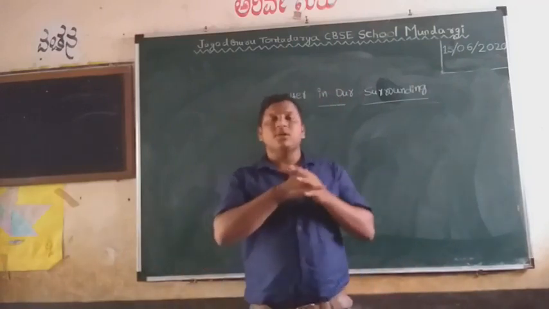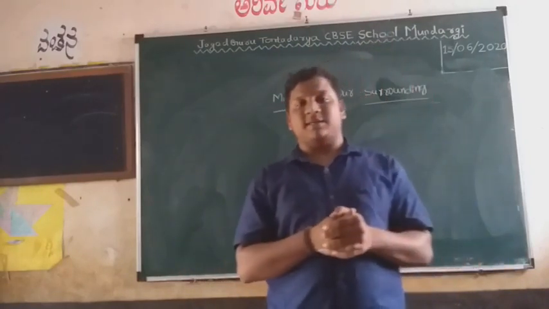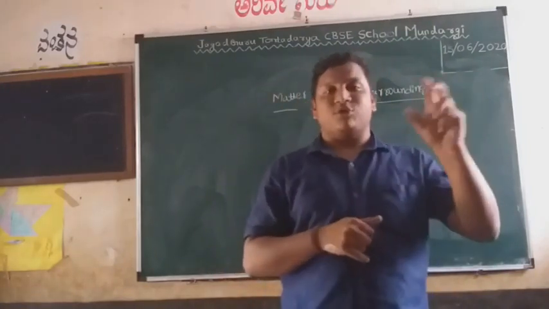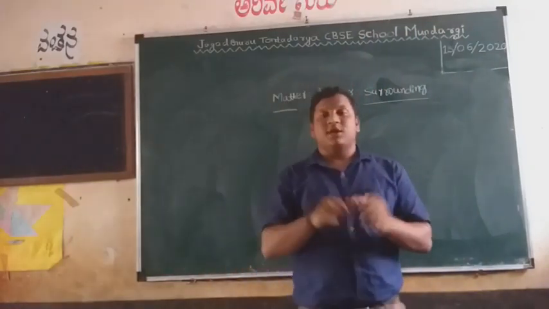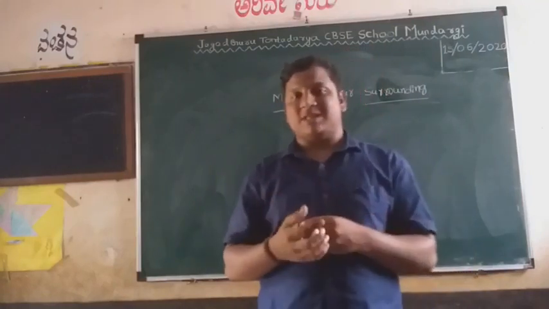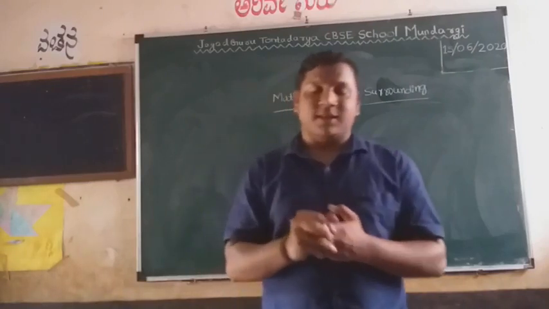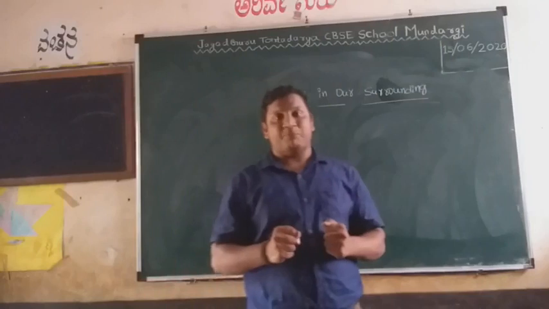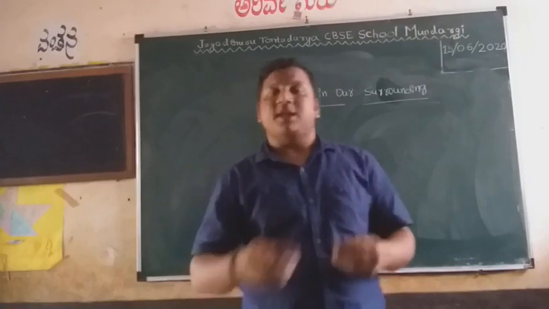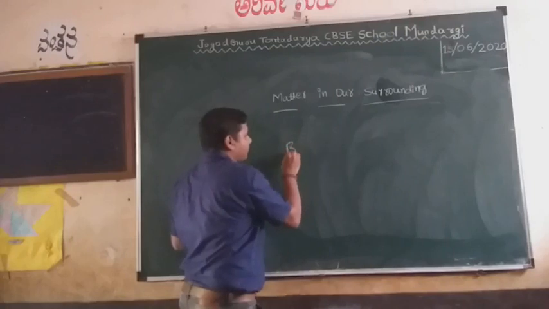Then, to explain the constant motion of particles, there is a scientist, Robert Brown, who described the motion, that is Brownian motion. By using Brownian motion, we can explain the movement of particles in a solution. Then, what do you mean by this Brownian motion? And what are the characteristics of particles? We will study this in this class. Okay, the first one is Brownian motion.